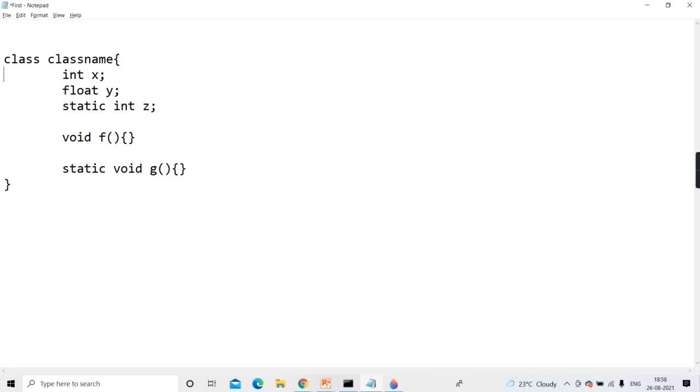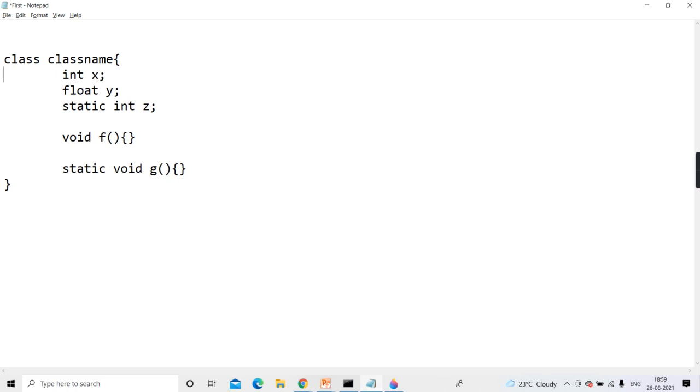Point one. Then that data and that method both can be of instance type or static type. If the data is instance, it is separate for each object. Every object will have its own copy, and it will come into existence only when the object is created.